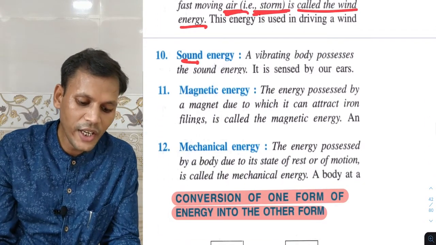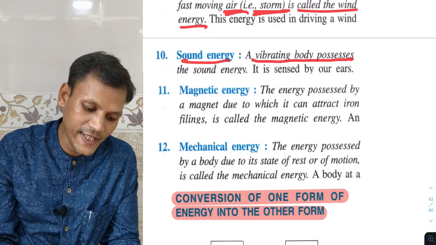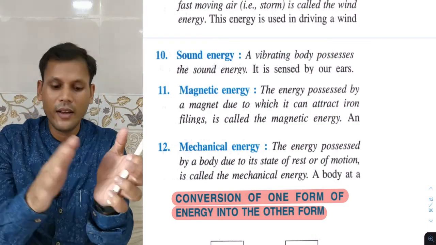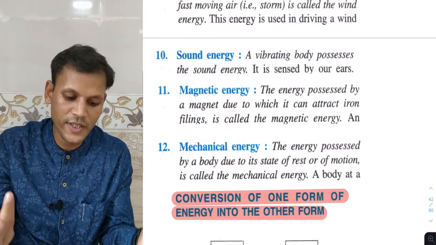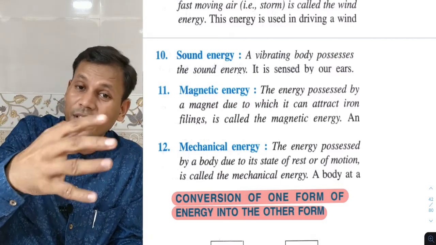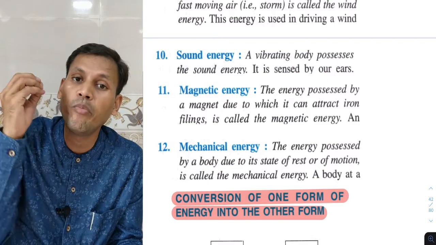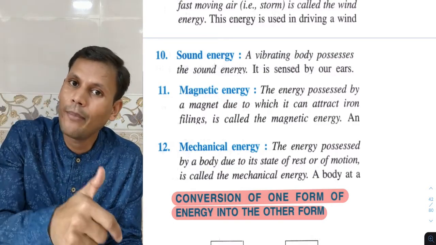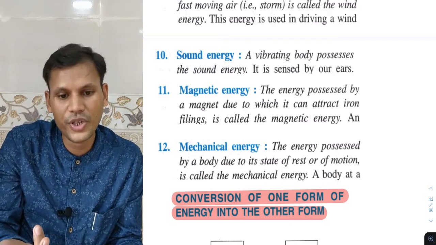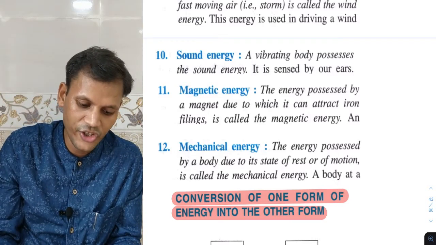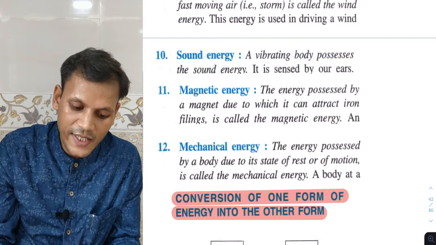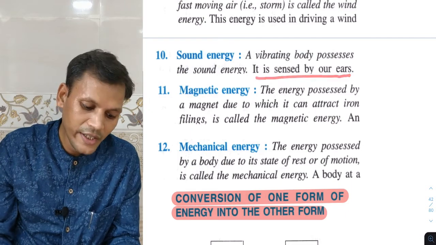Now sound energy: a vibrating body possesses the sound energy. Anywhere, as we clap, sound energy is produced due to vibration. Guitar wire, as we pluck the guitar wire, it vibrates, so sound is produced. Flute, we blow the air, and due to vibration of the air column inside the flute, sound is produced. So that is the sound energy. A vibrating body possesses the sound energy. It is sensed by our ears.